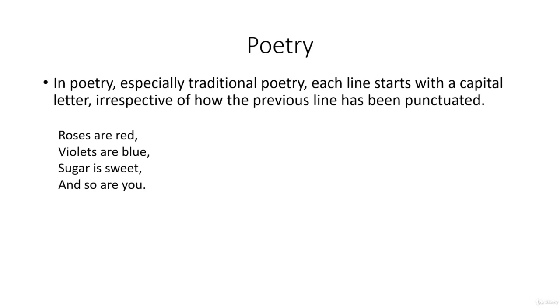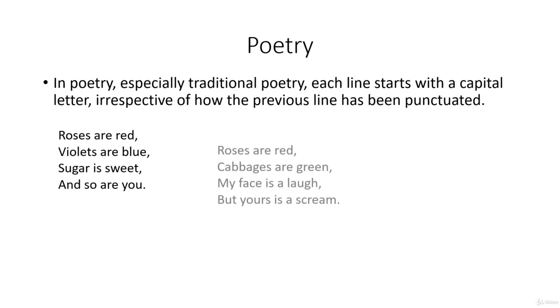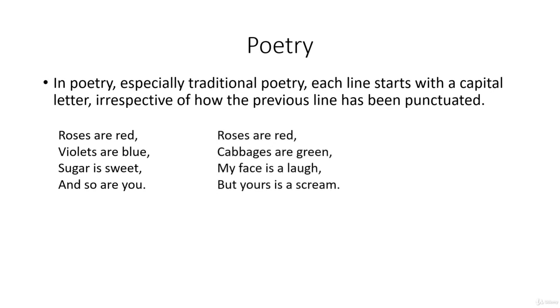We see that each line starts with a capital letter, even though it's really only one sentence. There are variations of these, which we'll have a quick look at. Roses are red, cabbages are green, my face is a laugh, but yours is a scream. Again, one sentence, but with a capital at the start of each line.